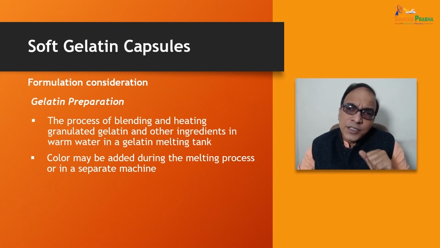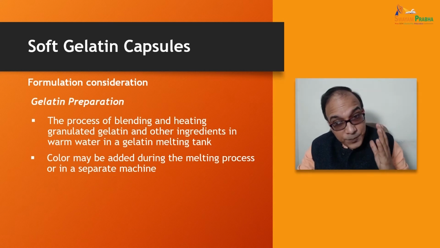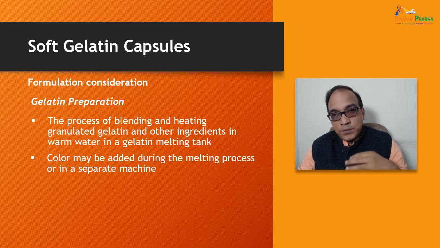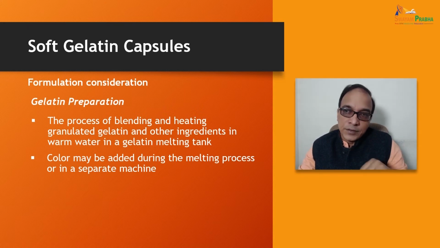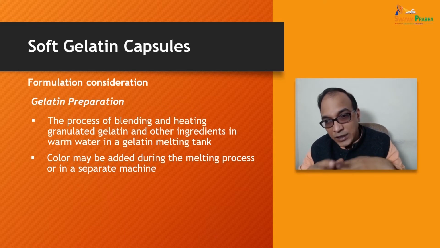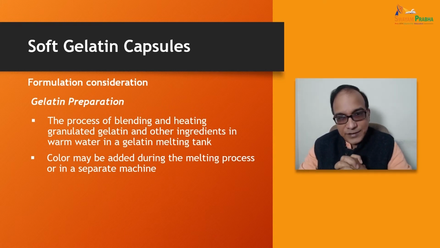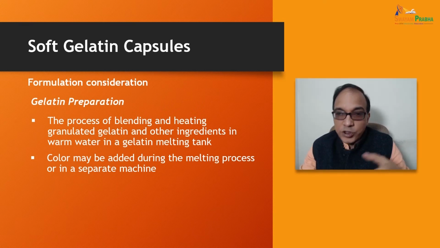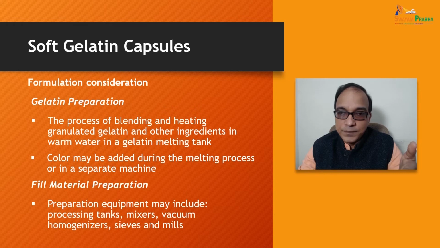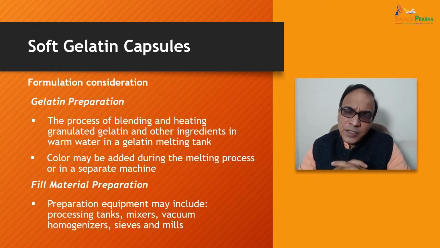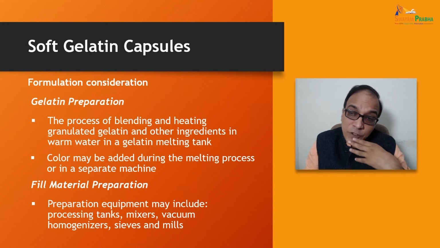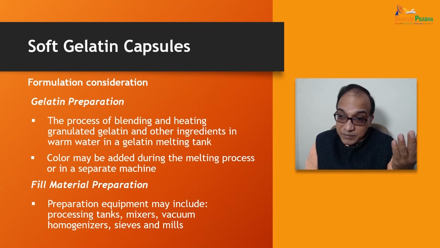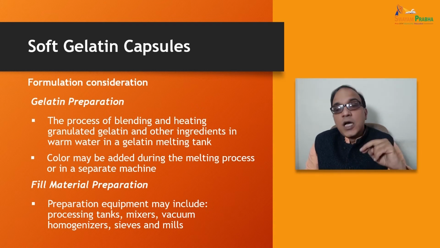Other formulation considerations include, with special perspective of gelatin preparation, the process of blending and heating granulated gelatin and other ingredients in warm water in a gelatin melting tank. The color may be added during the melting process or in a separate machine. Fill material preparation equipment may include the processing tanks, mixers, vacuum homogenizers, sieves, and mills.